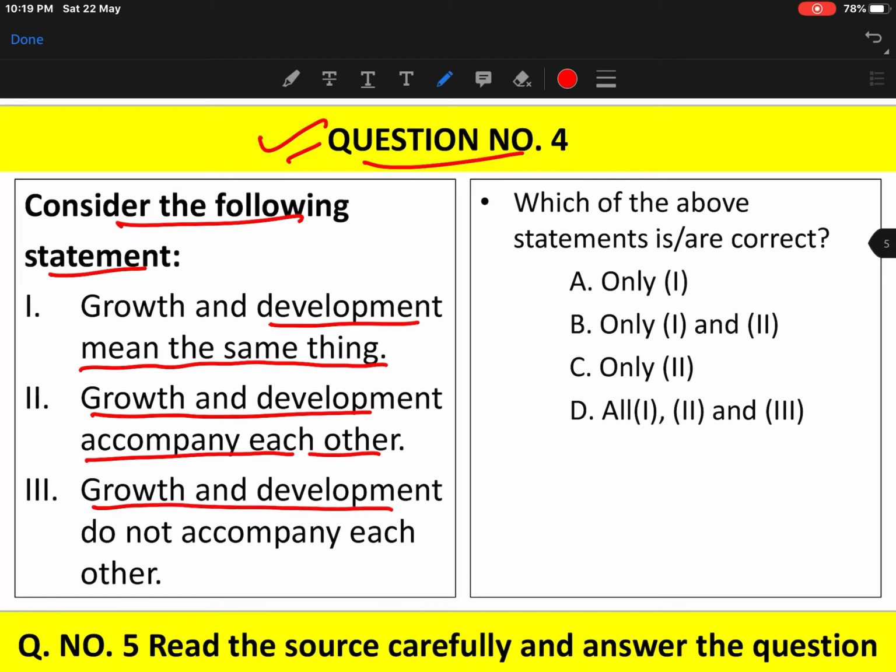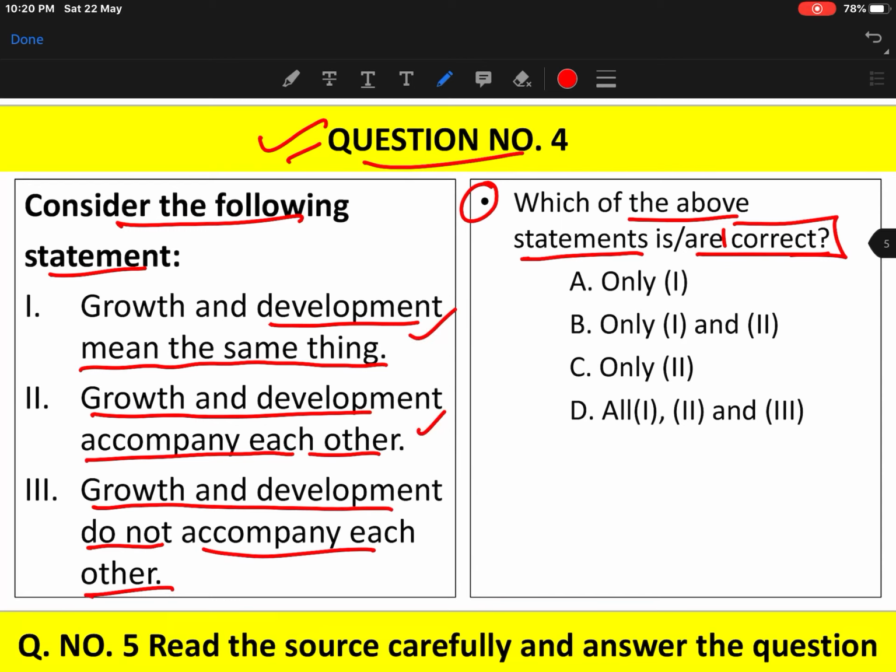Growth and development do not accompany each other. Fine. So what do you think? Based on what you have studied about it in chapter 4? Think about it for a few seconds and let us see the question. Which of the above statements are correct? Okay, the question is asking to choose the correct option and correct statements.